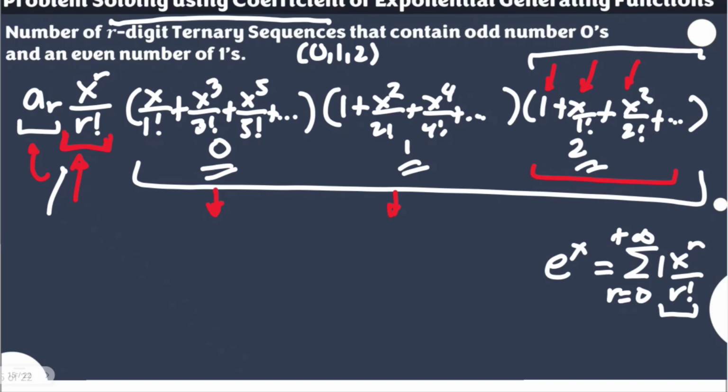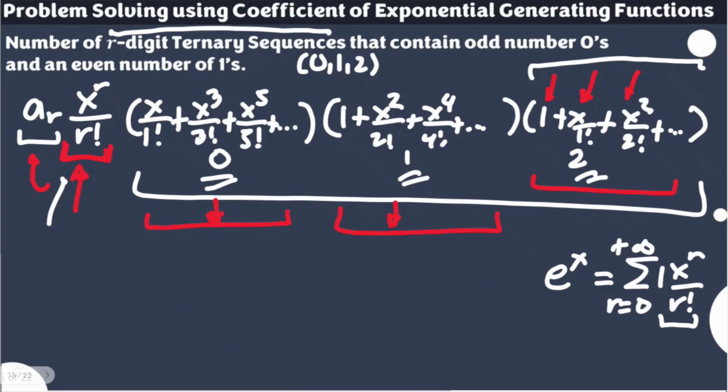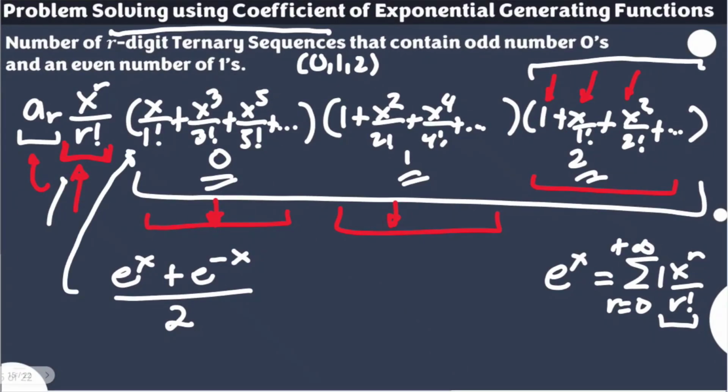Well, actually, we had a video already talking about this, and that's the reason why I inserted those two videos in this playlist. The presentation or illustration when the elements of our exponential generating functions are all odd, and here all even. For all odd, try to review that video which uses this notation, e to the power of x plus e to the power of minus x over 2. Yes, this is the equivalent exponential notation for this exponential generating function. Again, we already have a video for that. Please try to view that video for this to be understandable at this level.